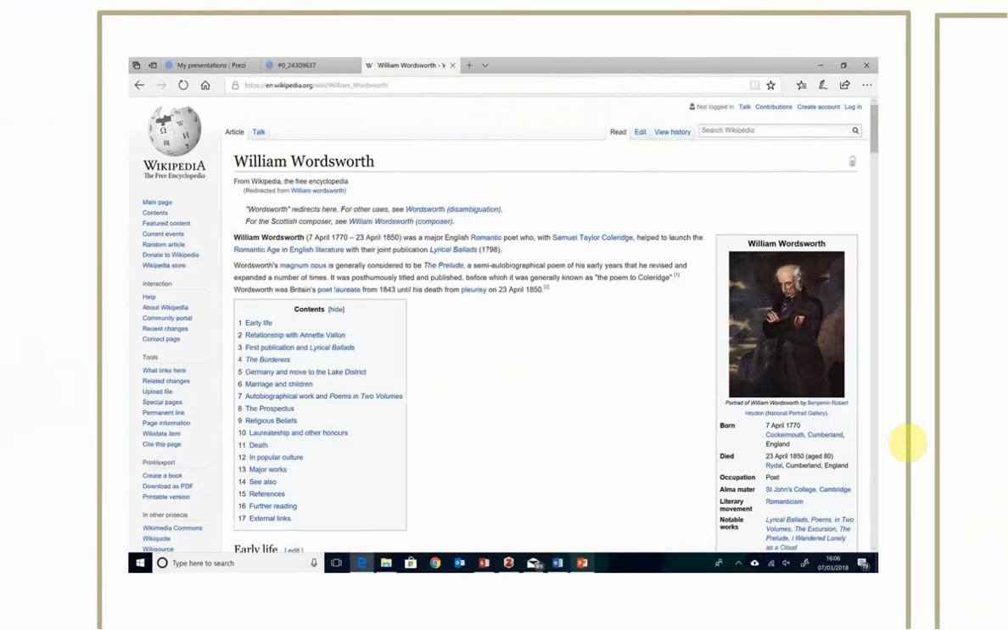Whereas with Wikipedia, on the other hand, I can view the history in that top menu on the right-hand side where it says View History. If I click that, it will give me a list of the usernames of people who have recently contributed to this page. But the problem is that the usernames don't tell me whether or not these people are qualified to be actually writing about William Wordsworth.